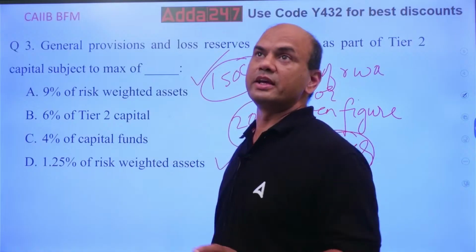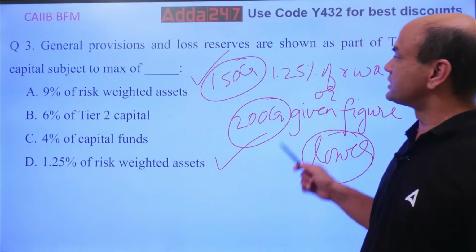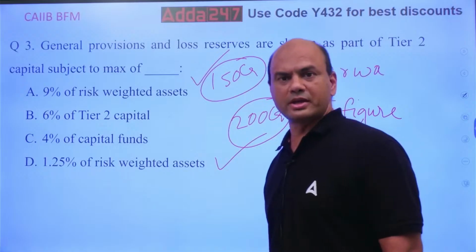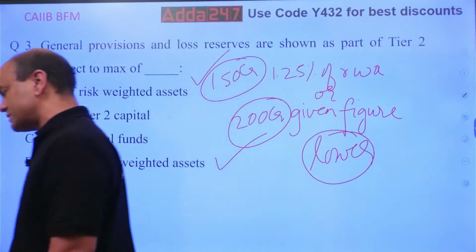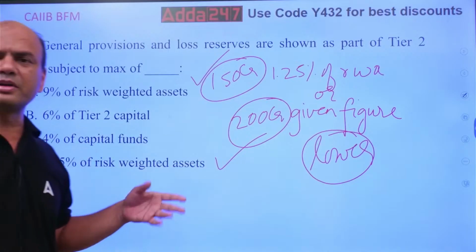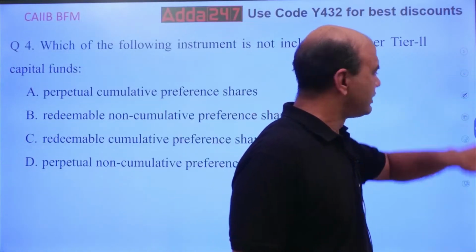This is a typical requirement while solving any tier 2 calculations. Many of the students make mistake over here. They definitely give you a figure in your numerical. The figure is regarding this general provisions. Only this is the point. General provisions is 1.25% of the given RWA or given figure whichever is lower. Only this is a catch in tier 2. Remaining everywhere tier 2 is okay. Means subordinate debt is given, that is taken, whatever is given, 100%. Okay.